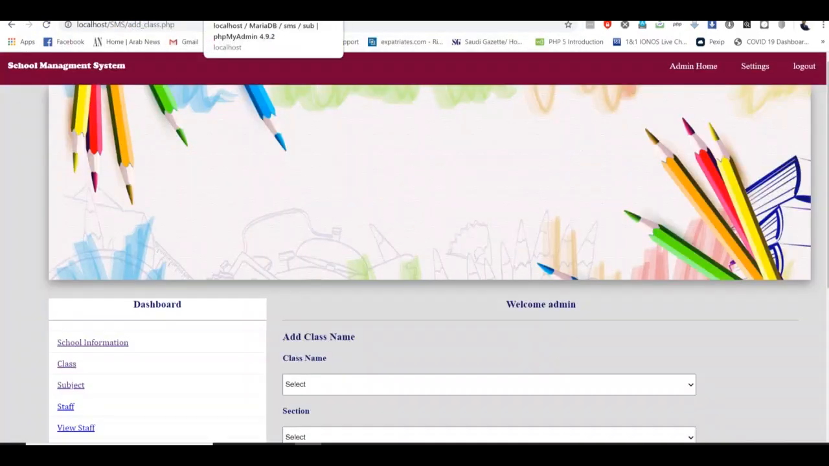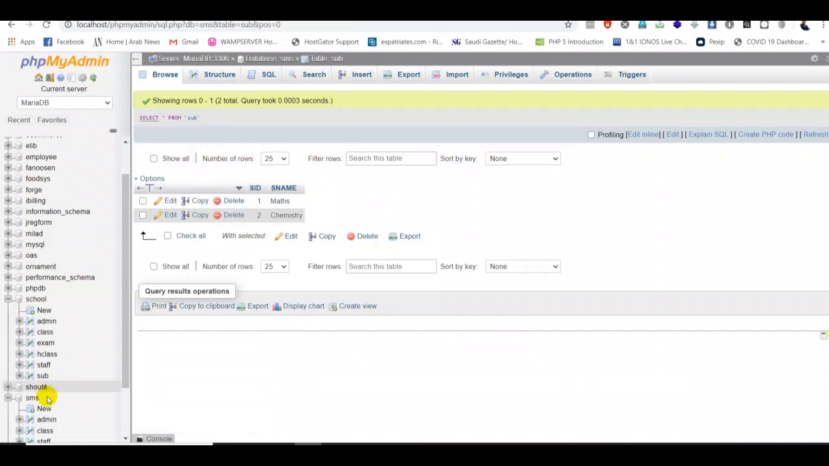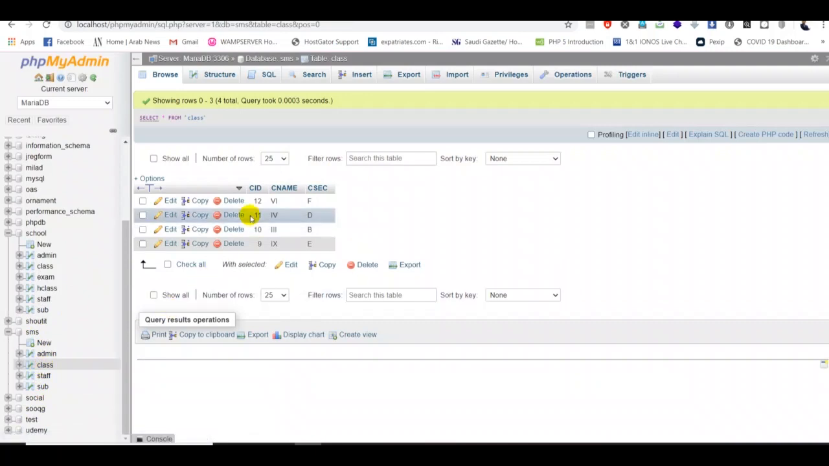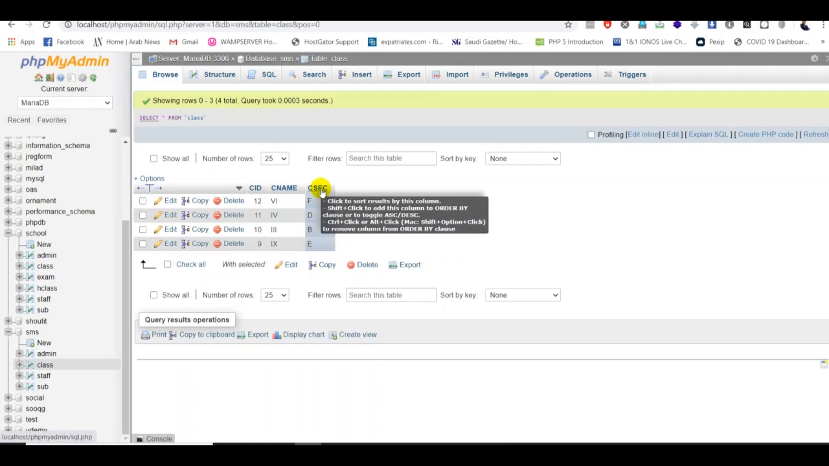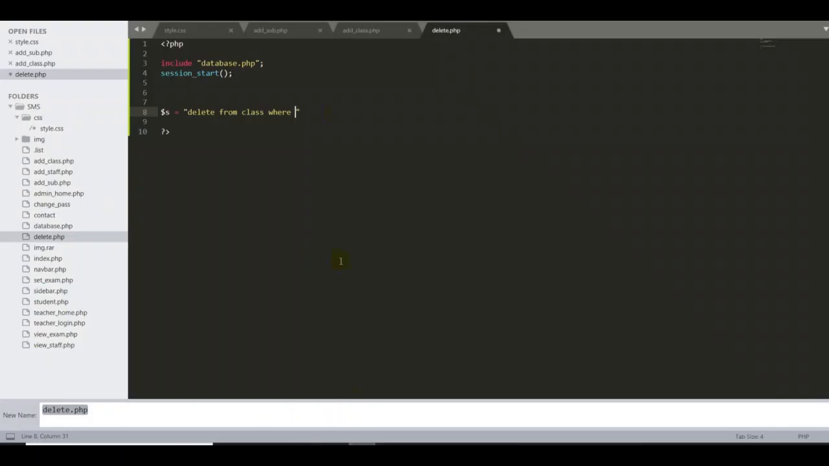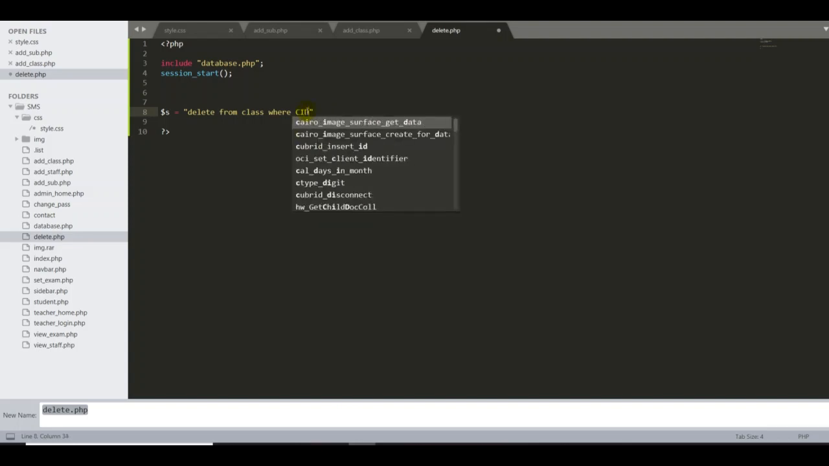In this case, I want to delete using my auto increment ID. If I go back to my database, my SMS database, and click the class table, I have the auto increment ID here, like 1, 2, 10. It is a unique ID. So I take this ID and ask the system to delete the row with this ID. Otherwise, if you use the CNAME or section, it may be a problem because of conflict. CNAME may have two of the same class. That's the reason I add WHERE, and here I type CID equal to